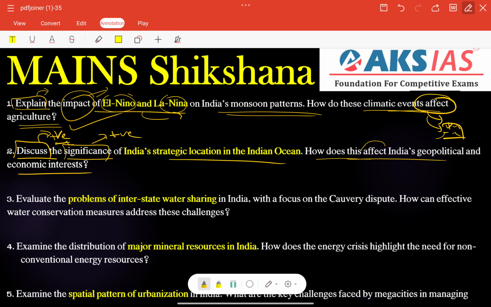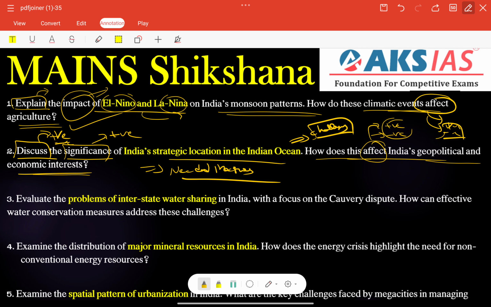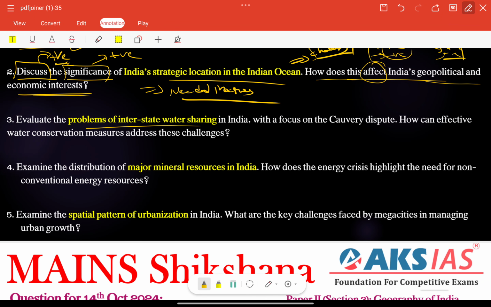How does this affect India's geopolitical and economic interests? Affect means here not only negatives or positives, we need to write both positives and negatives. At the same time, we need to add some challenges, right? So finally, before the conclusion, we need to mention some measures here, right? Very important. Next, evaluate the problems of interstate water sharing in India. This question is very important, that's why we are dealing with this in detail, right?